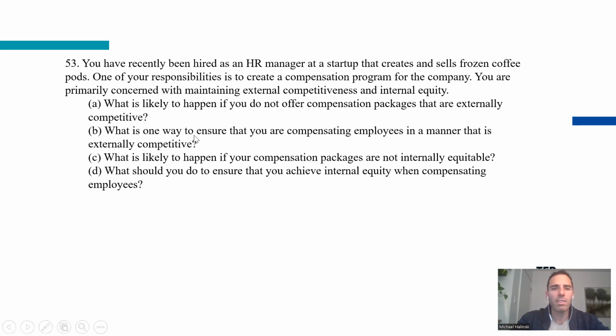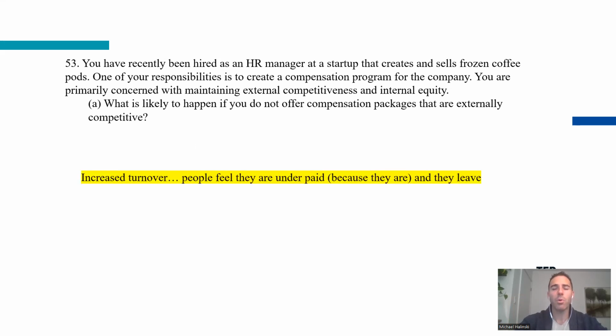Regardless. Okay, so what is likely to happen if you do not offer packages that are externally competitive? If you're not paying people the same amount as what people would be paid for the same job in other organizations, well, if I'm working in job A and another organization has the exact same job and it pays better than it does for me, I'm likely going to go.